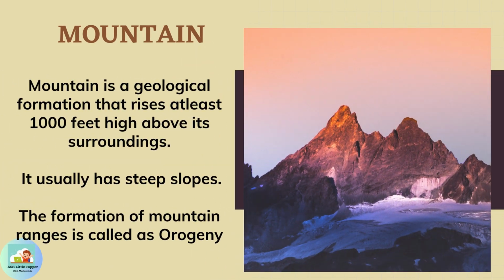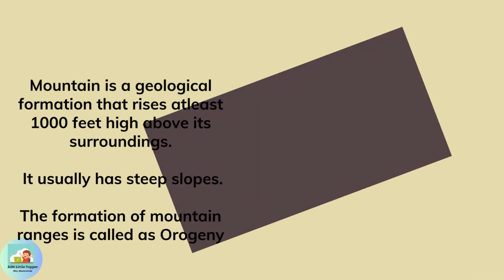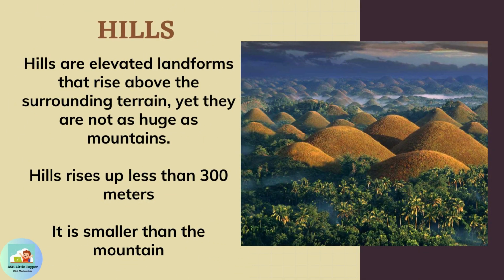Mountain. A mountain is a geological formation that rises at least 1,000 feet high above its surroundings. It usually has steep slopes. The formation of mountain ranges is called orogeny. Next is hills. Hills are elevated landforms that rise above the surrounding terrain, yet they are not as huge as mountains. Hills rise up less than 300 meters. It is smaller than the mountain.